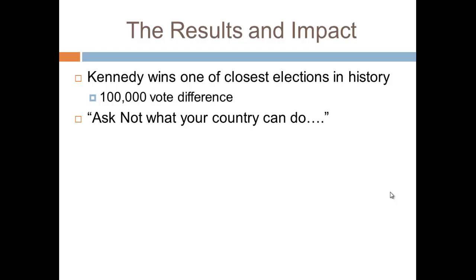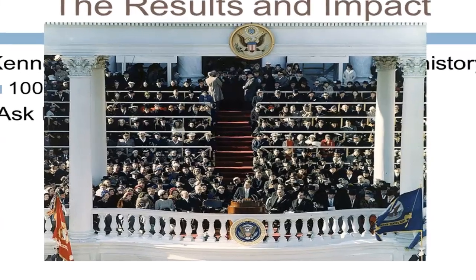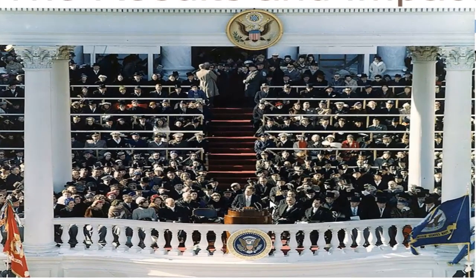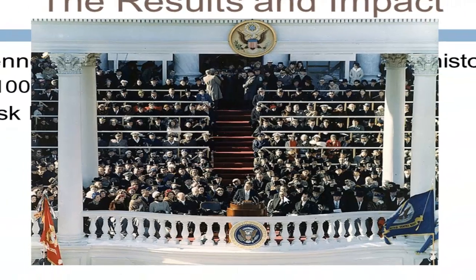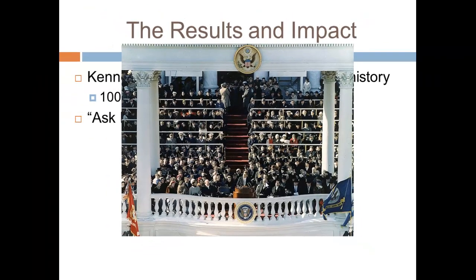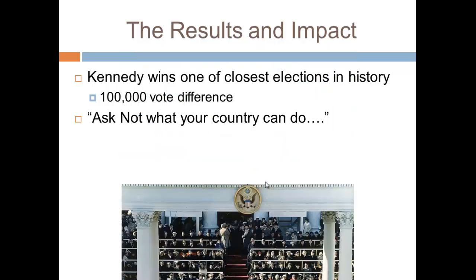And he gives his famous inauguration speech in which he says, "Ask not what your country can do for you, but what you can do for your country." And here he is giving his inauguration speech. And let's take a look to his left, our right. We have LBJ, his vice president there. First time ever that 2 senators became the president and vice president. Only one other time has that happened, you know? Barack Obama and Joe Biden.